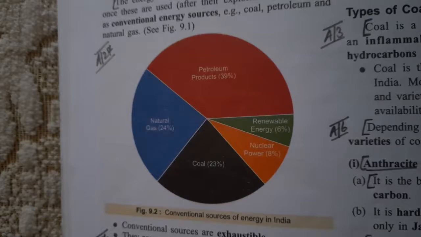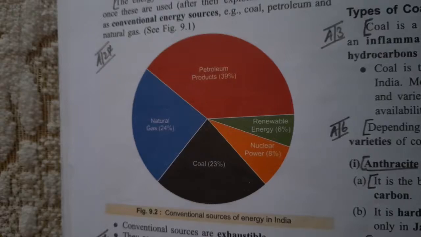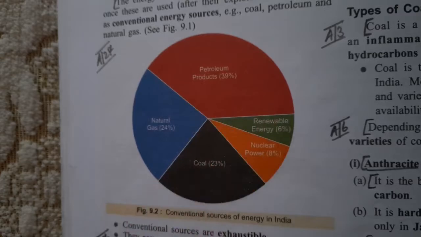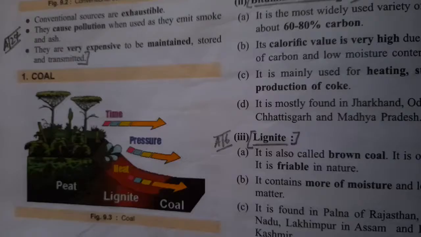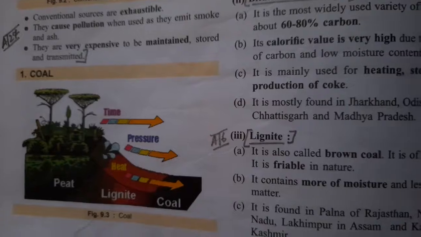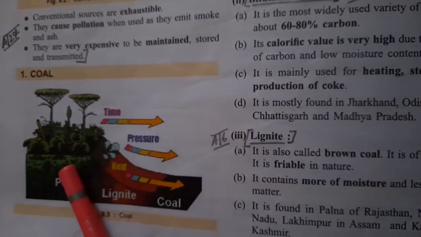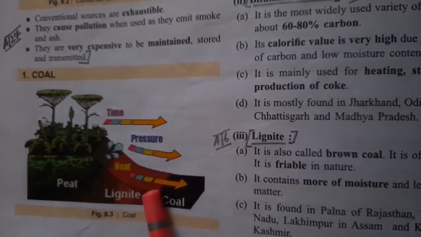Since the conventional sources of energy cannot be produced time and again, that's why we should use all these resources very wisely. Now, next is coal. Coal is a conventional source of energy, and it is an inflammable organic substance composed of hydrocarbons found in sedimentary rocks.